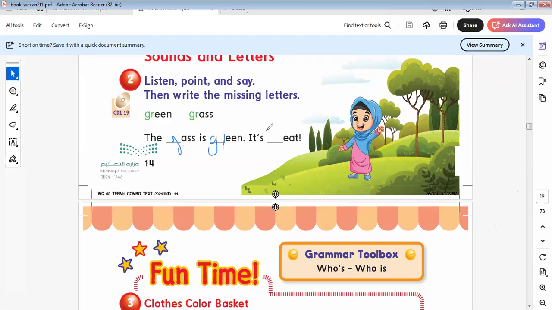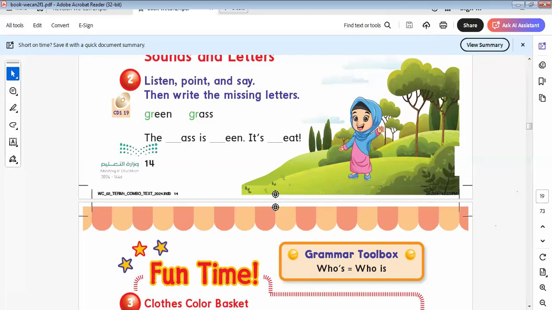The grass is green. It's space it. I don't know what we need here from this one. The grass is green. It's space to eat. I think it's able to eat. So I leave this one to the next class. Okay, I will leave this part.